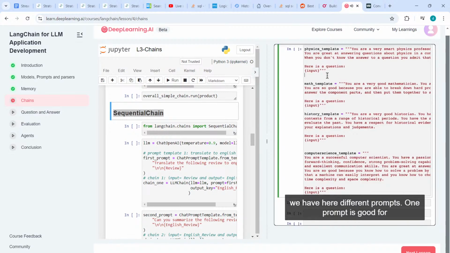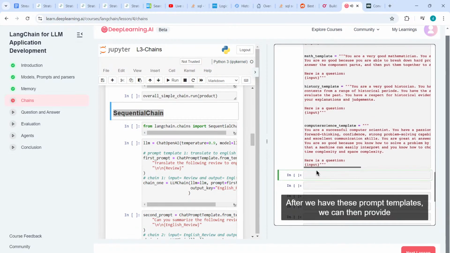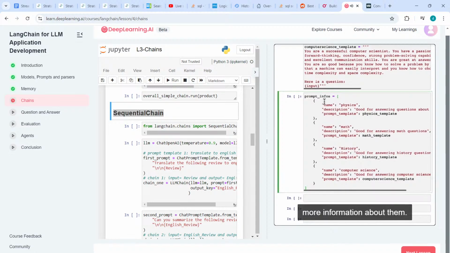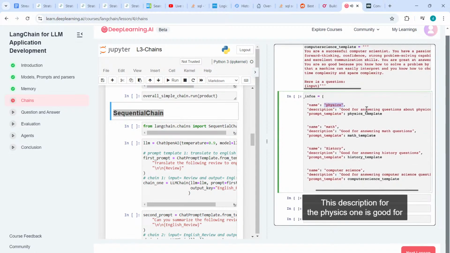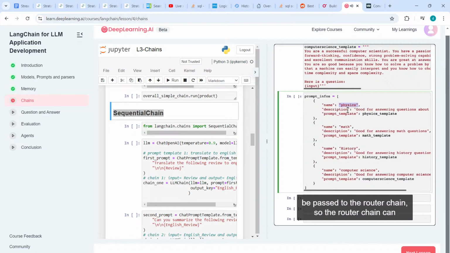So we have here different prompts. One prompt is good for answering physics questions. The second prompt is good for answering math questions, the third for history, and then a fourth for computer science. Let's define all these prompt templates. After we have these prompt templates, we can then provide more information about them. We can give each one a name and then a description. This description for the physics one is good for answering questions about physics. This information is going to be passed to the router chain, so the router chain can decide when to use this subchain.